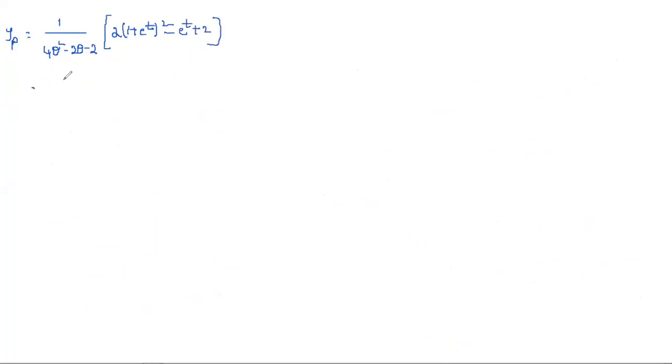Now you can simplify this one. 1 by 4D square minus 2D minus 2, by expanding this one, 2 into 1 plus e power 2t plus 2 e power t, minus e power t plus 2.